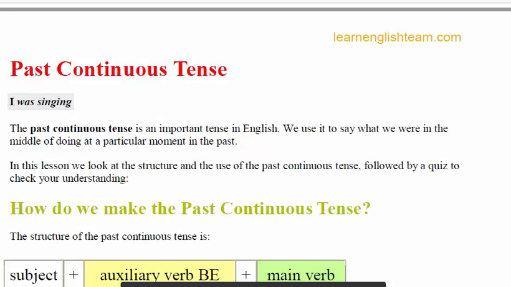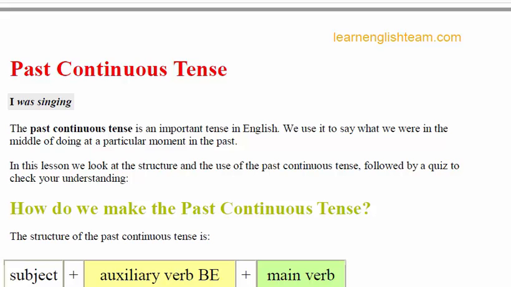So after discussing the definition of the past continuous, it is easy for you to discuss the two main questions: how we make it, what is the structure of the past continuous tense, and what is the use of the past continuous tense. Students, tense is not as difficult as students make it. Only you need to understand the concept of the definition, the structure and the use. These are the three main important points that students have to use in discussing the tenses.